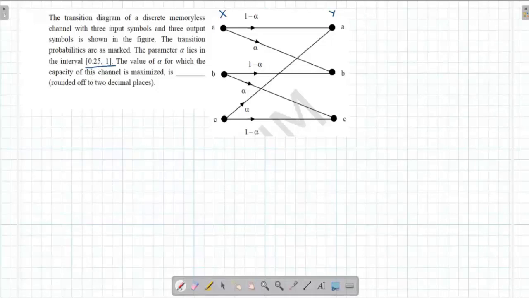So let us see this. Let us define what the channel capacity is and try to solve this. Channel capacity C is nothing but the maximum of the mutual information.